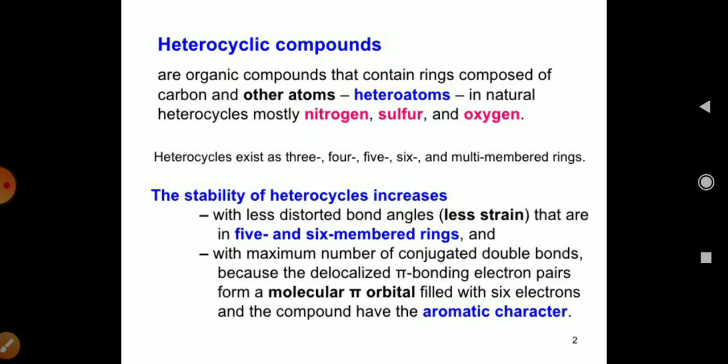The stability of heterocycles increases with less distortion of bonds, that is, less strain, as in 5- and 6-member rings, because a big ring has less hindrance. Next, stability increases with the maximum number of conjugated double bonds, because the delocalized pi electron pairs fill the molecular pi orbital with 6 electrons, and the compound has aromatic character and becomes more stable.